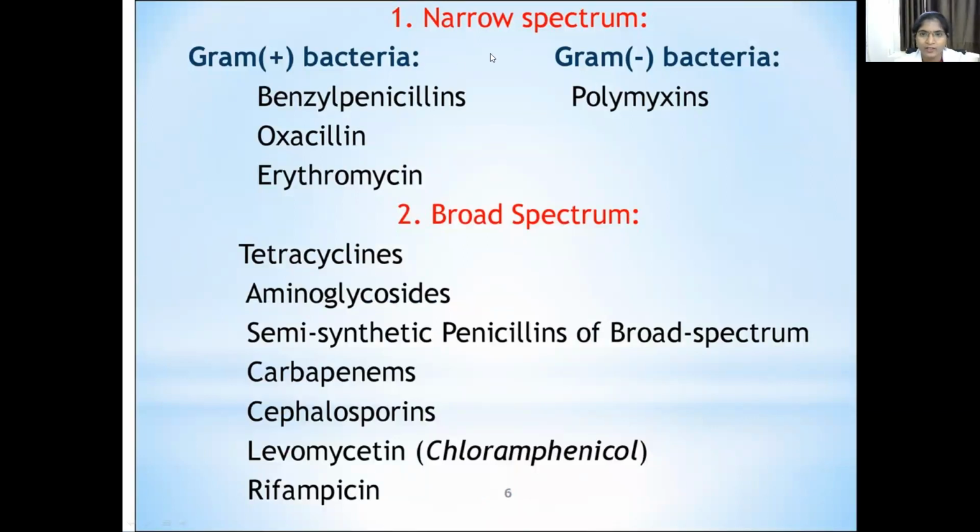Some examples of narrow spectrum antibiotics are benzyl penicillins, oxacillin, erythromycin and polymyxins. And tetracyclines, aminoglycosides, semi-synthetic penicillins, carbapenems, cephalosporins, chloramphenicol and rifampicin come under broad spectrum antibiotics. Narrow spectrum antibiotics are benzyl penicillins, oxacillin, erythromycin and polymyxins. Broad spectrum antibiotics are tetracyclines, aminoglycosides, semi-synthetic penicillins, carbapenems, cephalosporins, chloramphenicol and rifampicin.